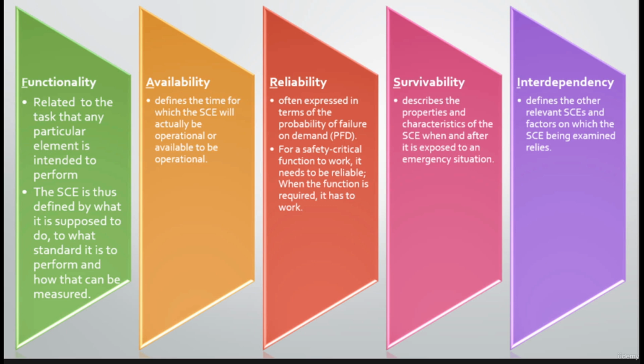Quantified risk assessment here could be used to determine the downtime for such equipment and set a design target for it. For example, 99% of the time it will be operational, but if the function is required during the remaining 1% of the time, you will need a backup power source such as a UPS, and the UPS shouldn't be only one battery. You will have to have another battery as a backup for this UPS. So this is what is meant by availability. It means that you must ensure that the equipment will be available all the time.